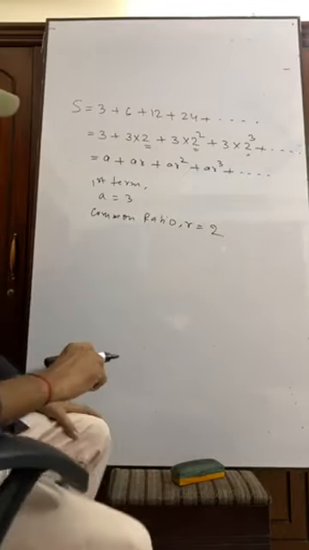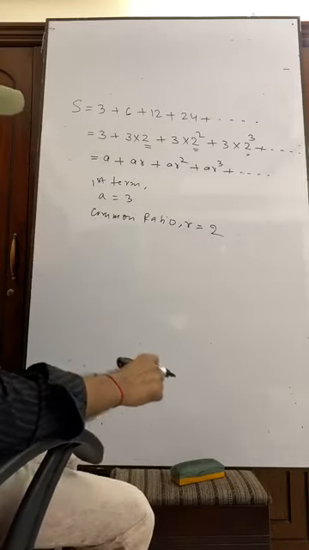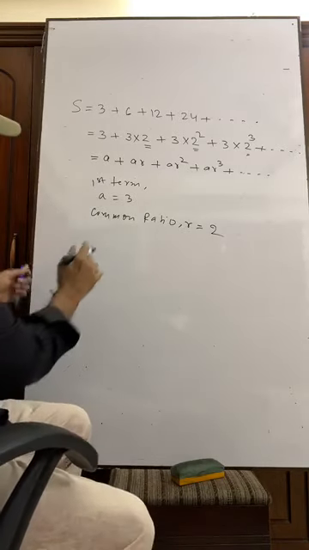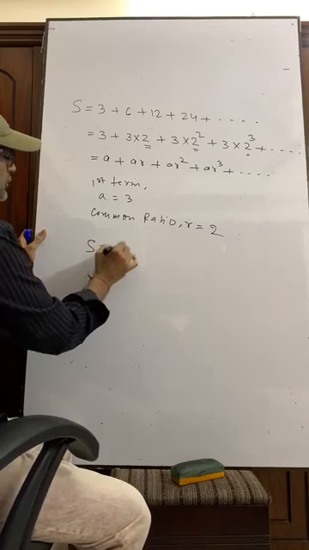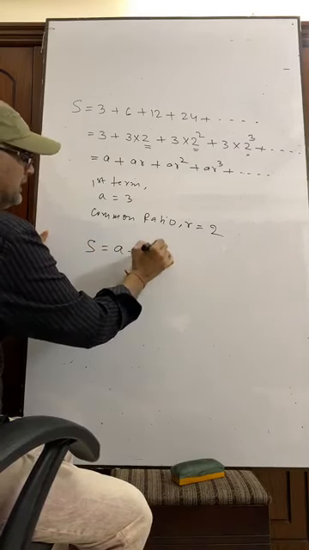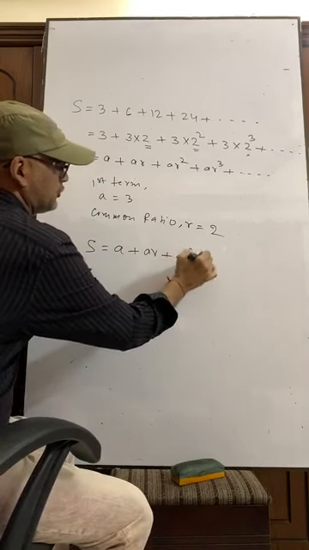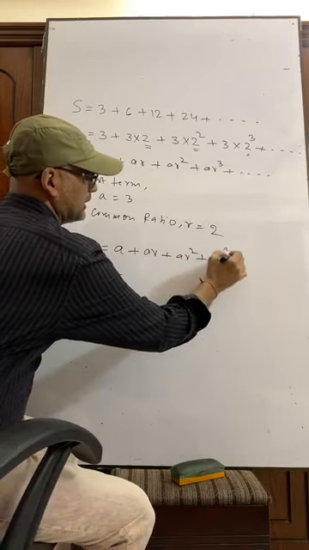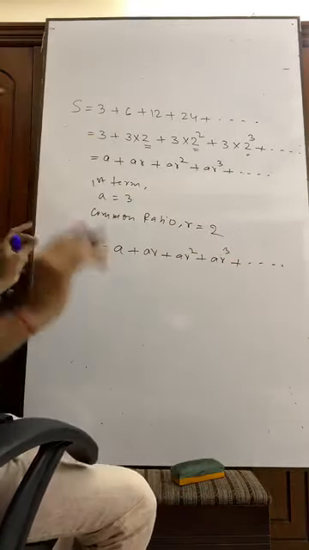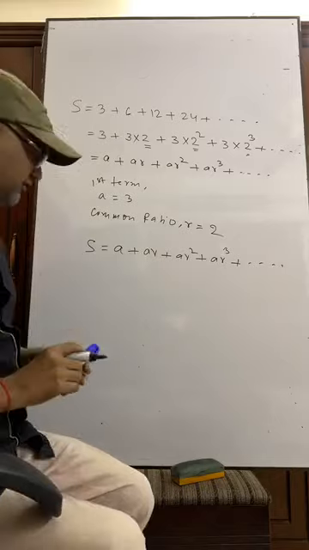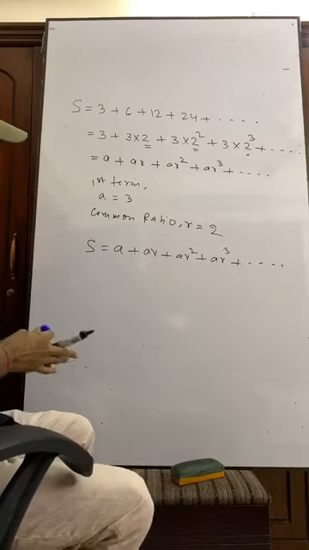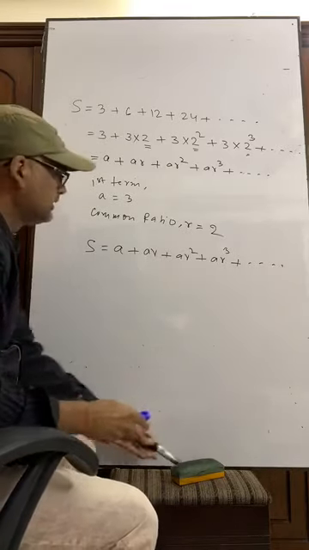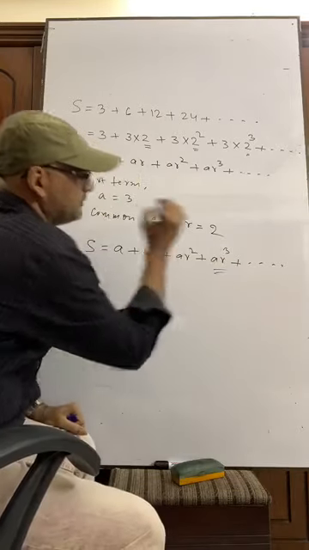Okay. What we see is AR square, AR cube. In this way we are getting this. Now see the interesting fact. This is the fourth term.